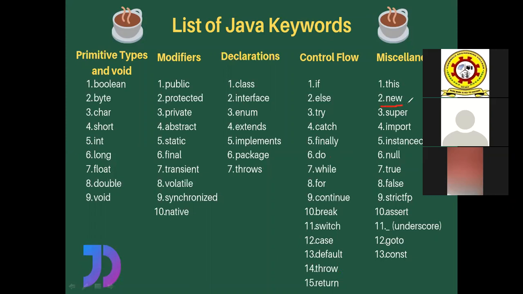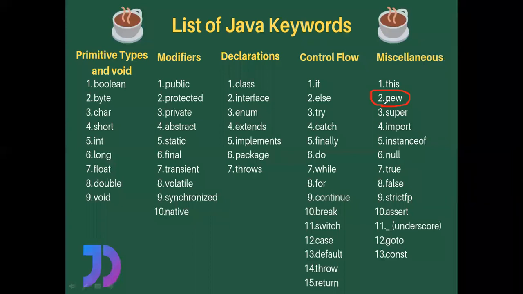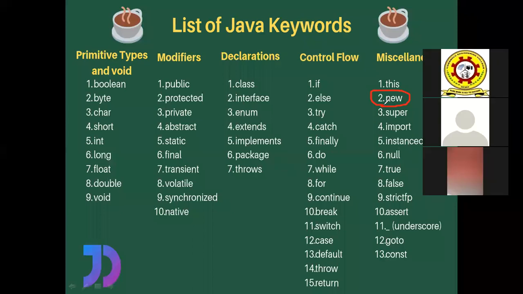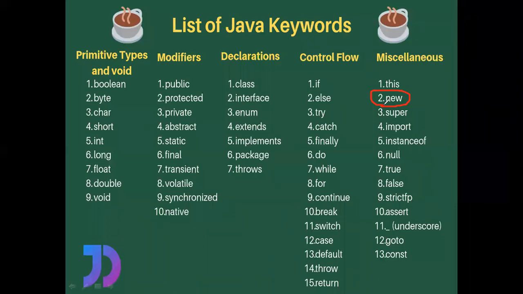New, we all know that by using the new keyword, we are going to create an object of a class. Remember the creation of object of a class. When we want to create object of class A, then we are going to write a statement as A obj equal to new A. So there you can observe we have used the new keyword. So new keyword is used to create an object. And similarly, in Java programming language, remember this new keyword.